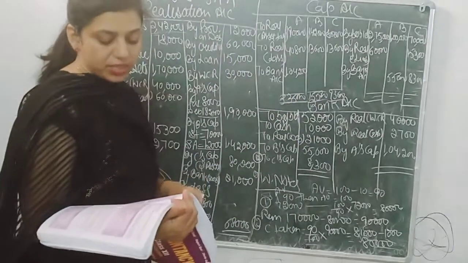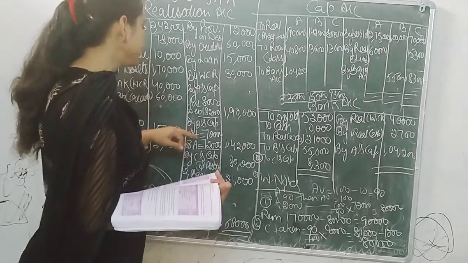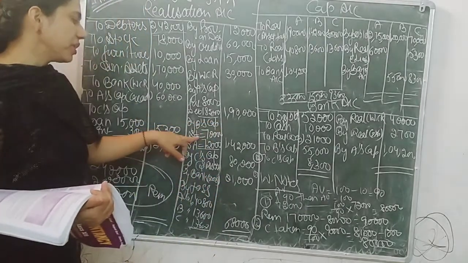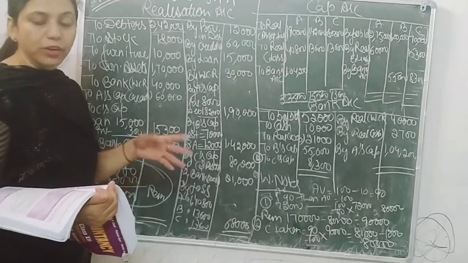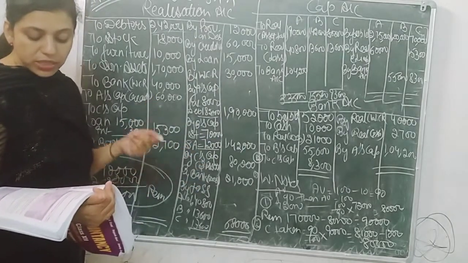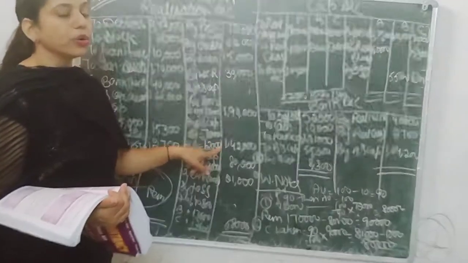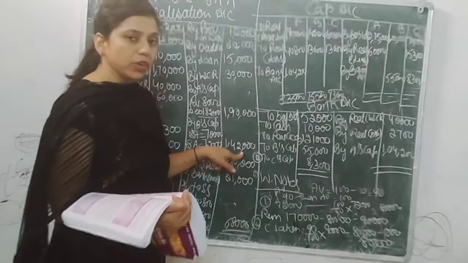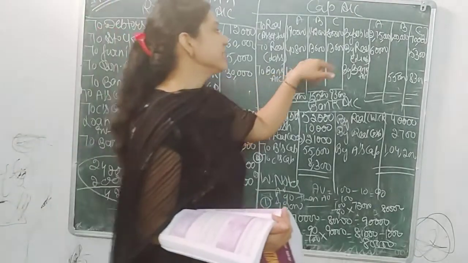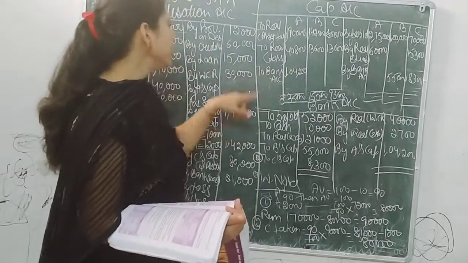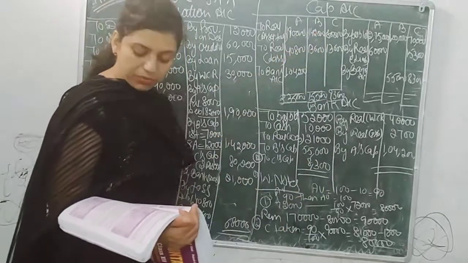Next we have the second adjustment. B is to take over all the stock in trade for 70,000. So by B's capital, stock taken 70,000, and some of the sundry assets for 72,000. So 72,000 plus 70,000, total assets taken by him 1,42,000. So in B's capital account we will put, sorry, to realization, B's capital account 1,42,000 assets taken by him.